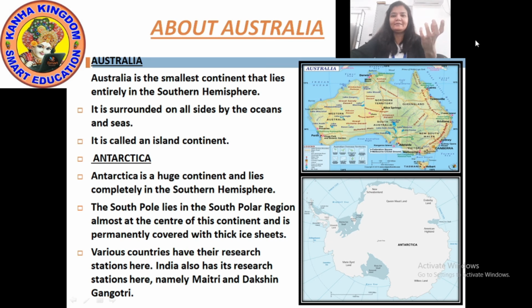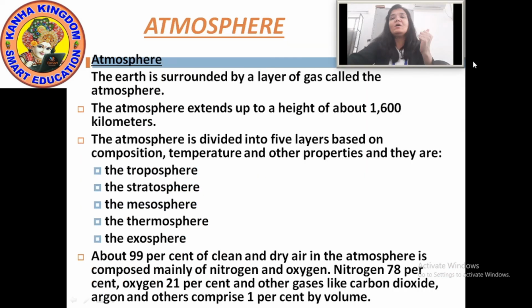Now moving to our next domain, that is the atmosphere. Let's discuss it. The earth is surrounded by a layer of gases. You know, the gases we breathe, oxygen, carbon dioxide, nitrogen, all the gases are surrounding the earth. So the earth is surrounded by a layer of gas called the atmosphere.